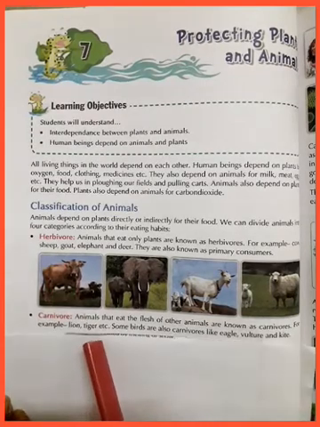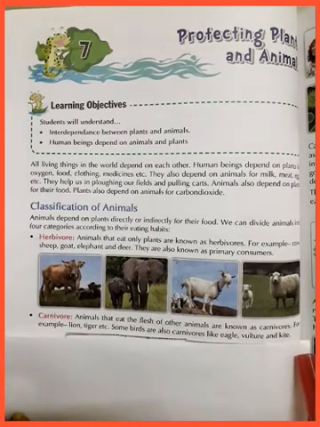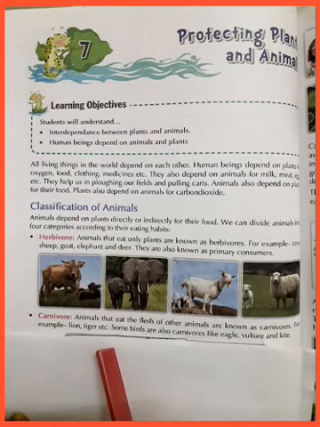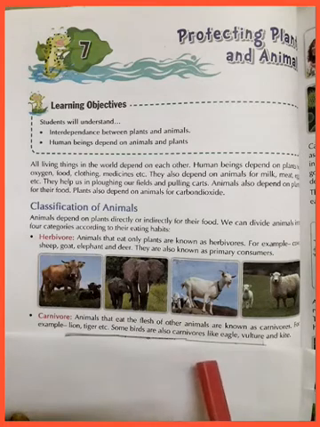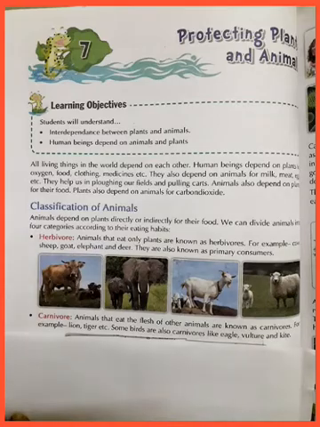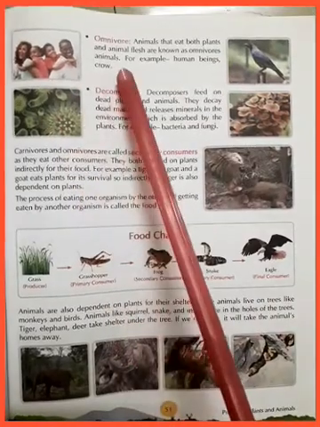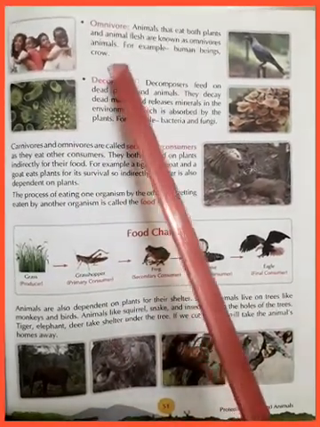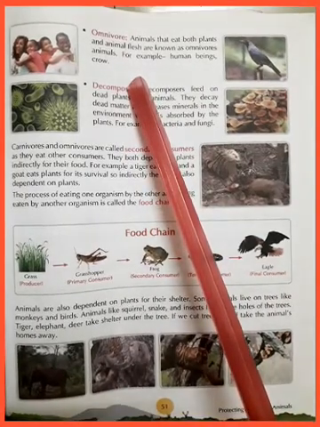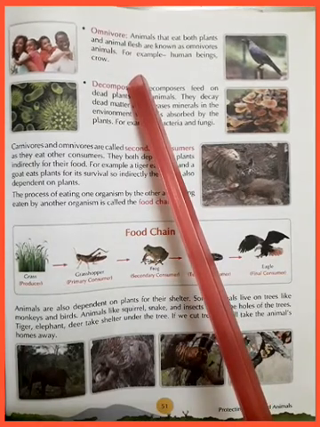Next is carnivore. Animals that eat the flesh of other animals are known as carnivores. For example, lion, tiger, etc. Some birds are also carnivores, like eagle, vulture and kite. Next is omnivore. Animals that eat both plants and animal flesh are known as omnivores. Omni means both, plants and animals both. These animals are human beings and crow.